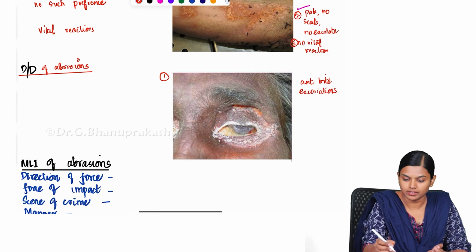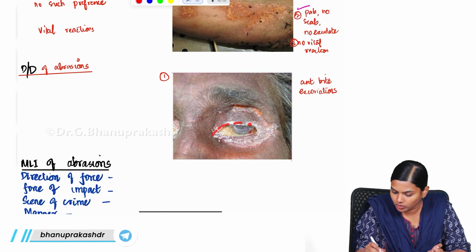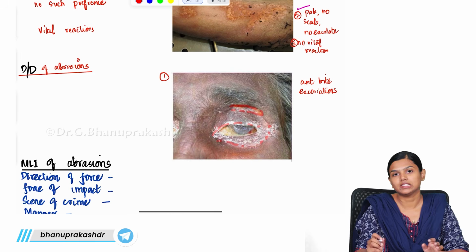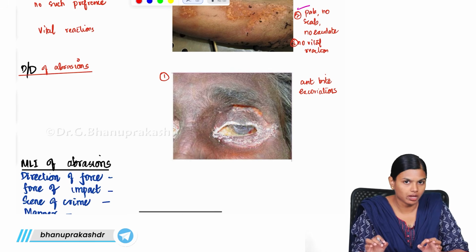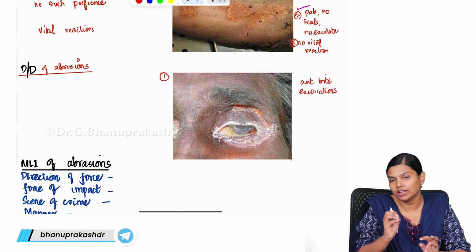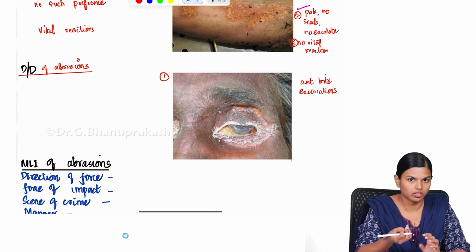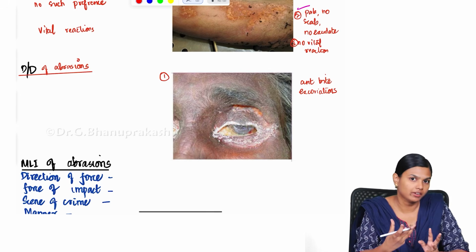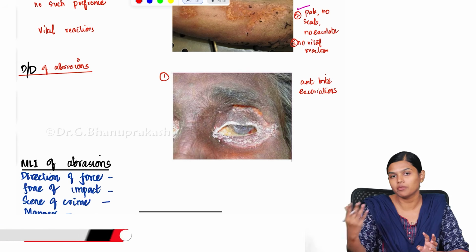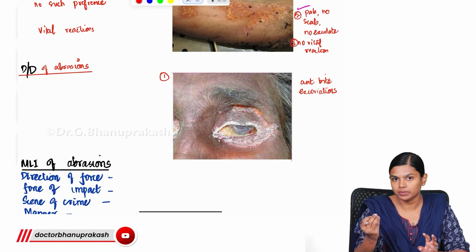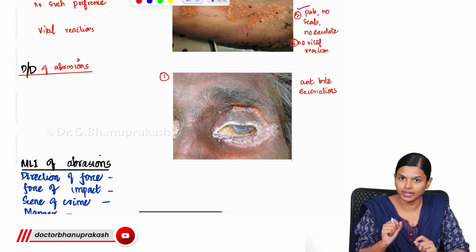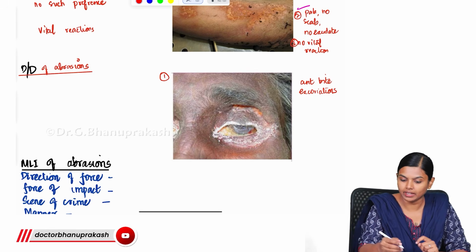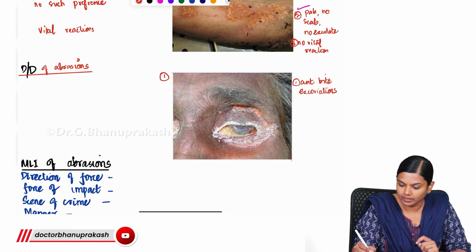Do you see this white area, all these things? These are ant bite marks. When the body is stored in a mortuary, if the mortuary is not well maintained or if the body is lying somewhere open, there is more possibility that ants will come and bite the body.